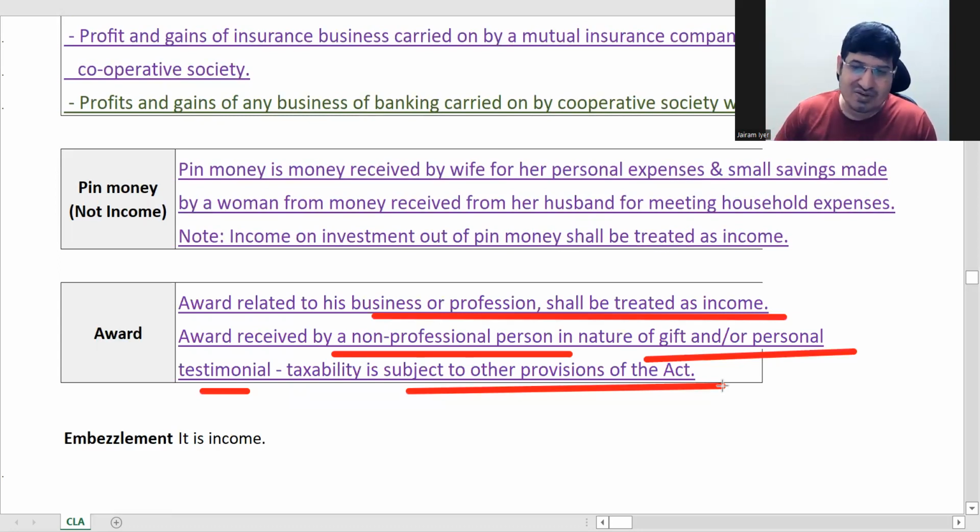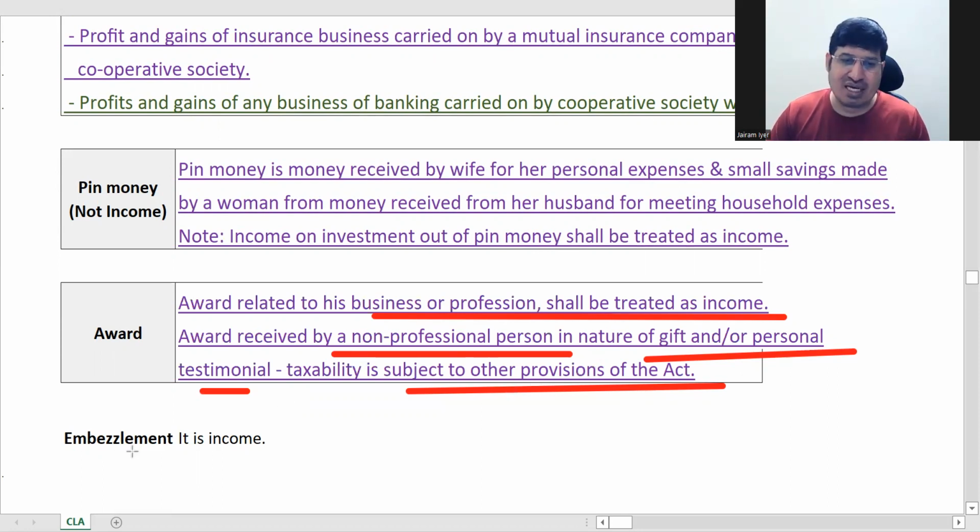Normally, a general testimonial or gift and award is not taxable. We'll look at awards in detail in the chapter on salaries. Normally for a salaried person, awards will not be taxable. But any award for business is treated as business income.